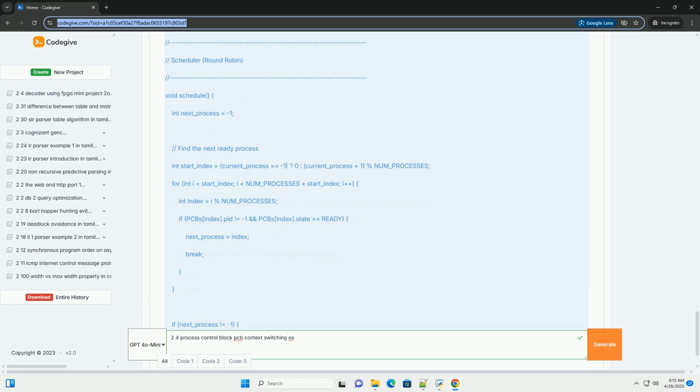V. Further exploration. Assembly language. Learn assembly language for your target CPU architecture. This is essential for writing the actual context switching code. Preemptive multitasking. Implement preemptive multitasking using timer interrupts. You'll need to configure a timer and write an interrupt handler that calls the scheduler.